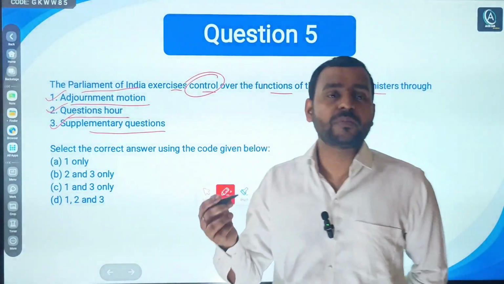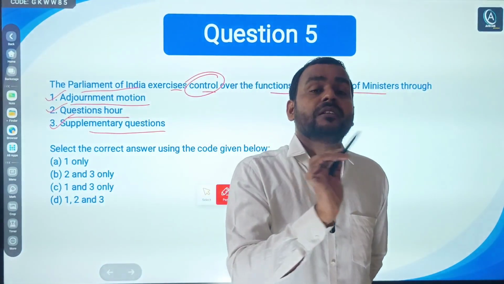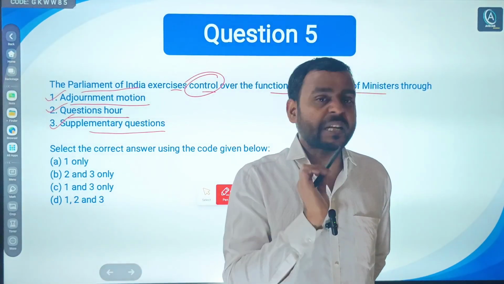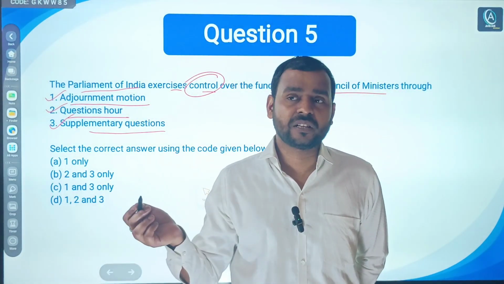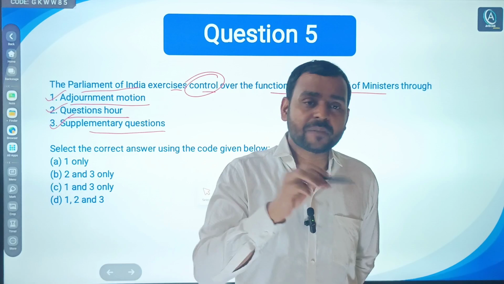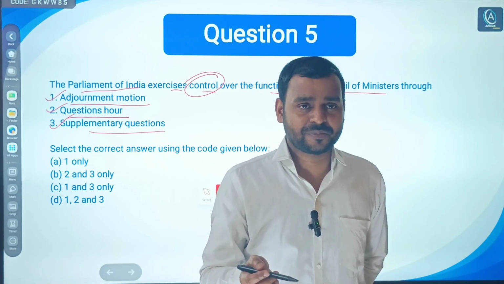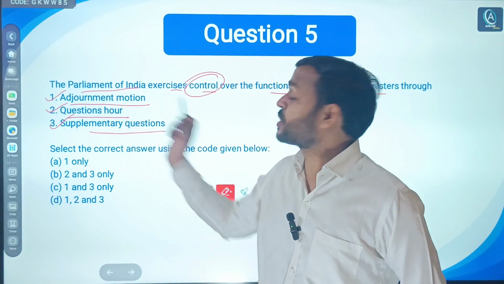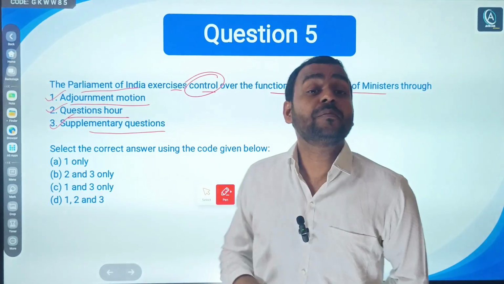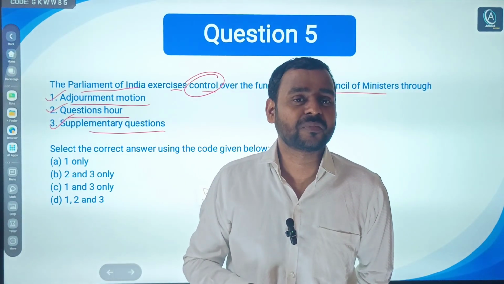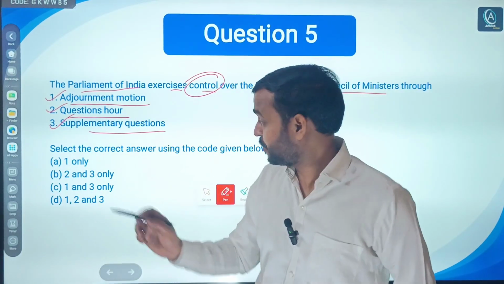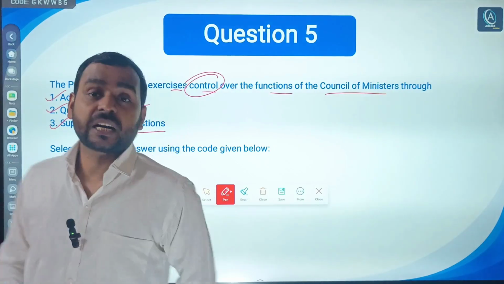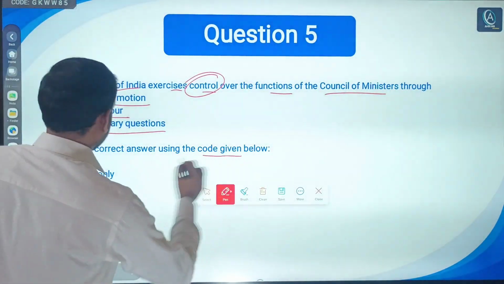You must have seen the discussions or debates in parliament where members, especially of opposition parties, ask questions of ministers and the government. So all these three are correct. Read the correct option.